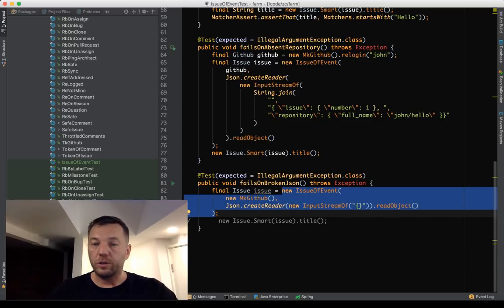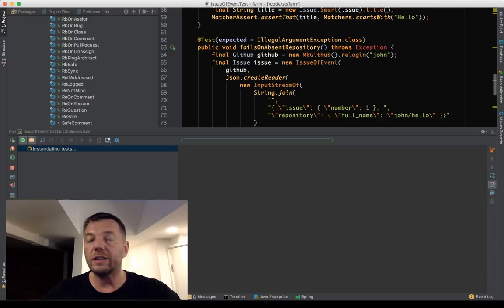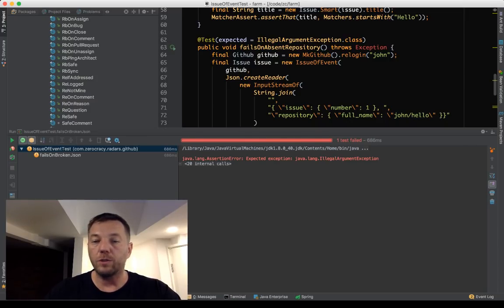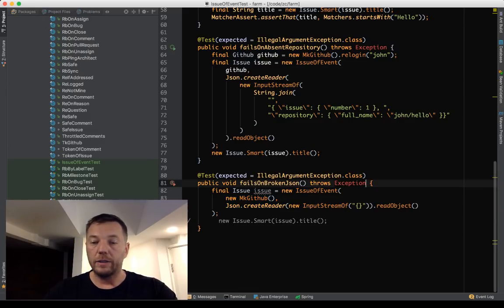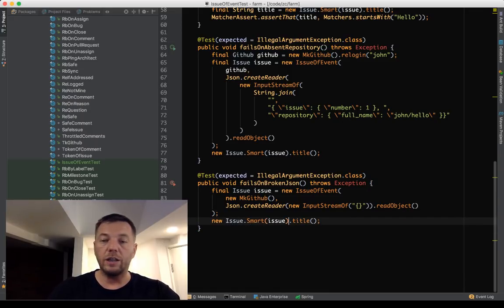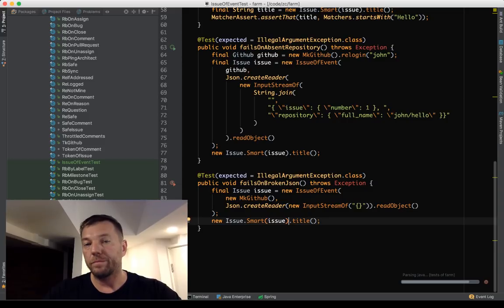But it will not be raised here if we just instantiate an object, because we don't give control to the object. There is no runtime phase for the object. You see, there's no exception. JUnit says expected exception, but the exception doesn't happen. But the moment I start touching the object somehow, for example, checking the title, then it will break. Then it will say I'm not valid.